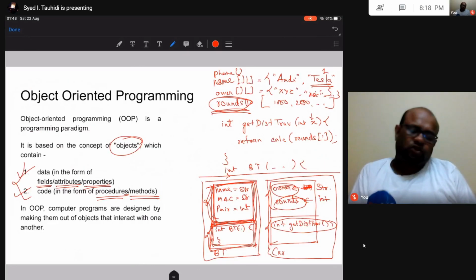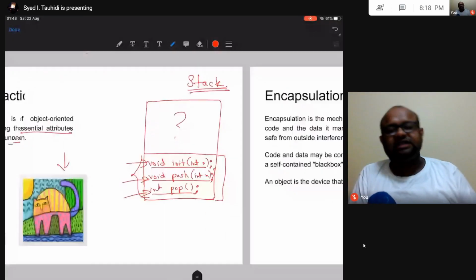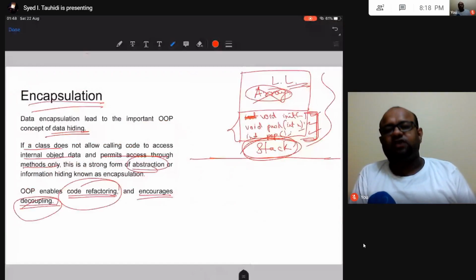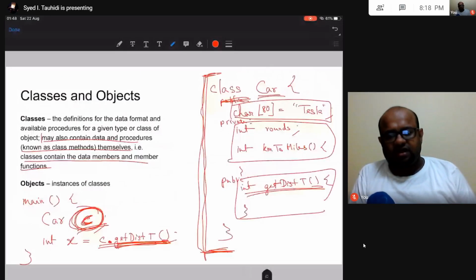In today's class we talked about what object-oriented programming is, what abstraction means, what encapsulation is, how encapsulation hides data, and how this enables us to do code refactoring and how it encourages decoupling. Then we talked about what classes and objects are.